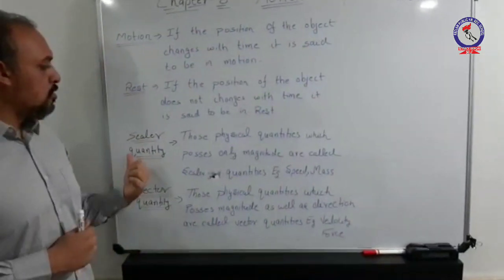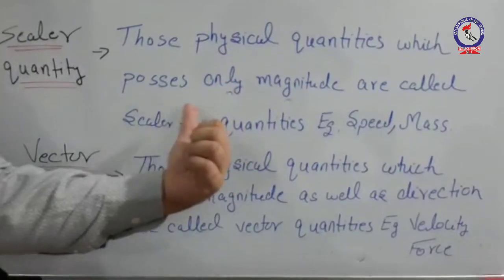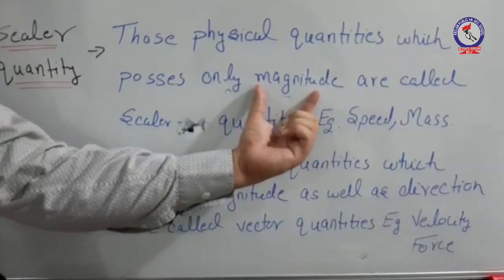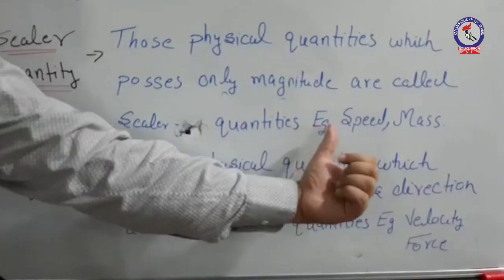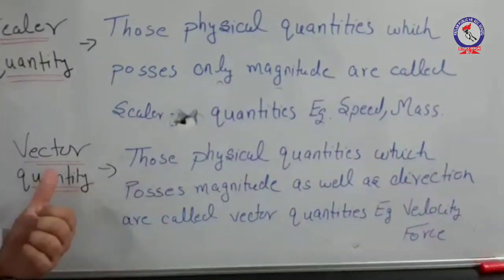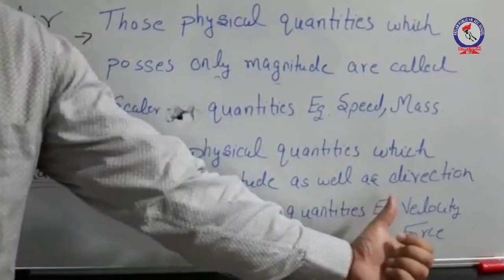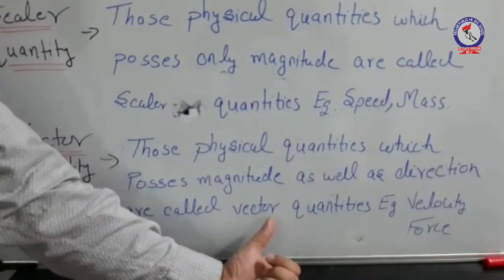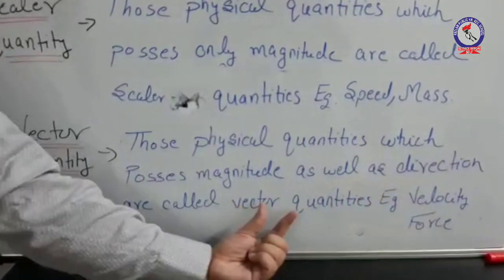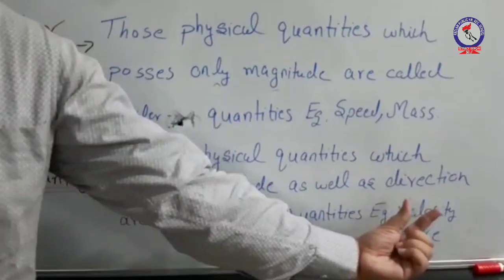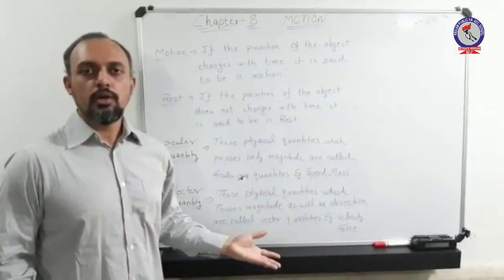As you have just gone through, those physical quantities which possess only magnitude are called scalar quantities. Magnitude is the important parameter here. Examples are speed and mass. Similarly, those physical quantities which possess magnitude as well as direction are known as vector quantities. So the important thing is magnitude plus direction, which constitutes a vector quantity. Examples are velocity and force. So this was scalar and vector quantity.